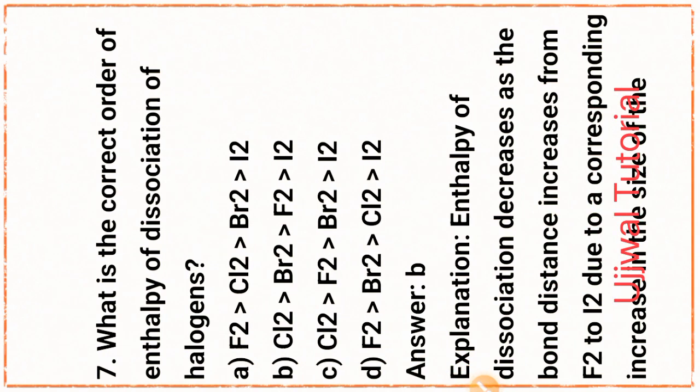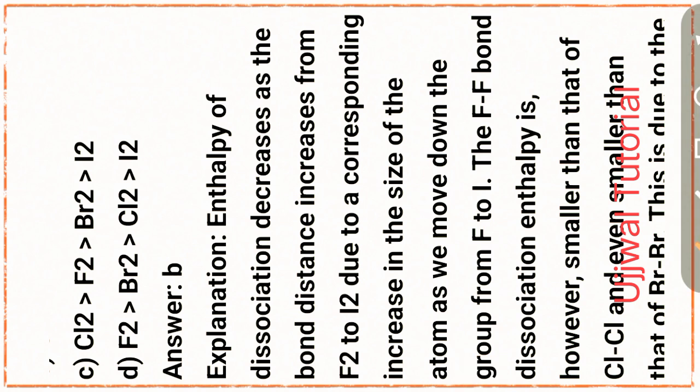What is the correct order of enthalpy of dissociation of halogens? Option B, that is chlorine greater than bromine greater than fluorine greater than iodine. To explain this part, enthalpy of dissociation decreases as the bond distance increases from fluorine to iodine due to the corresponding increase in the size of the atom.